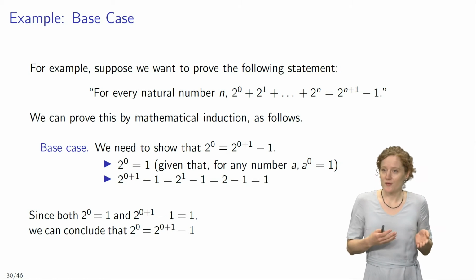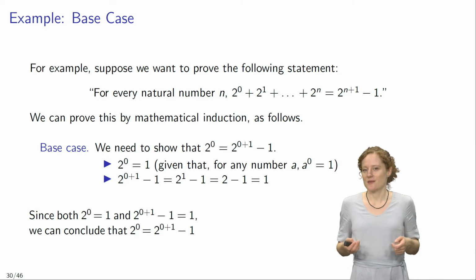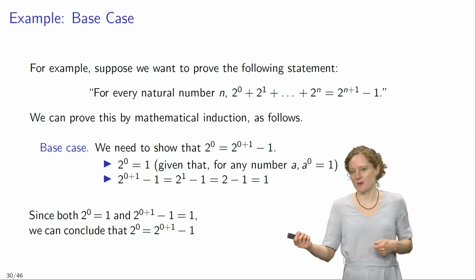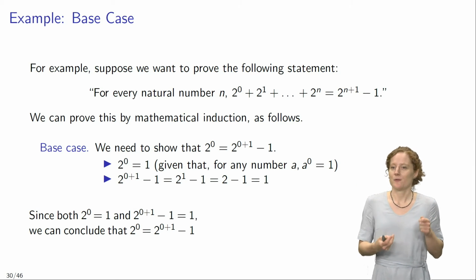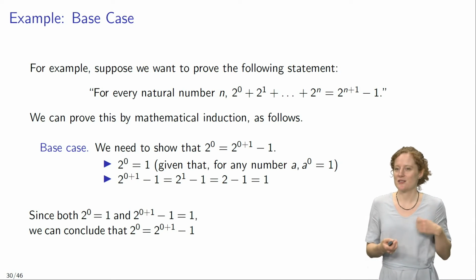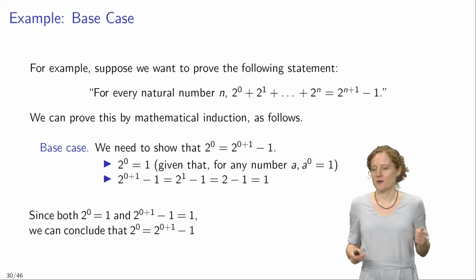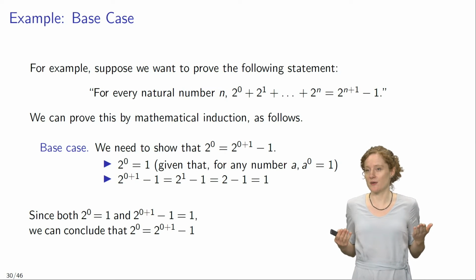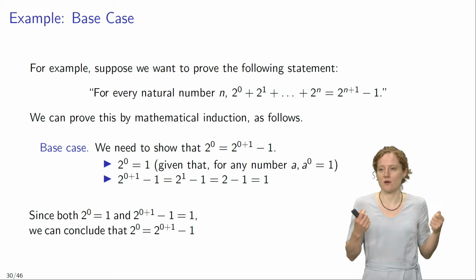We can prove this statement by mathematical induction as follows, by first going through the base case and then going through the inductive step. Now in this particular case, the base case goes like this. We need to show that 2^0 equals 2^(0+1) - 1. So if you look into our general statement of what we want to prove above there, you may notice that I simply replaced n by 0.